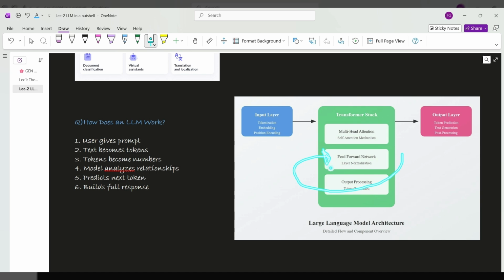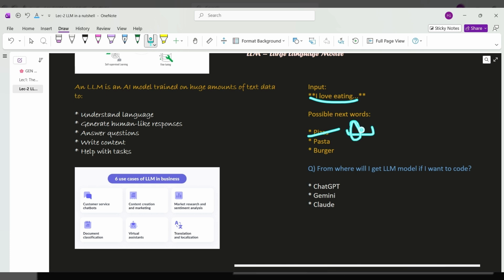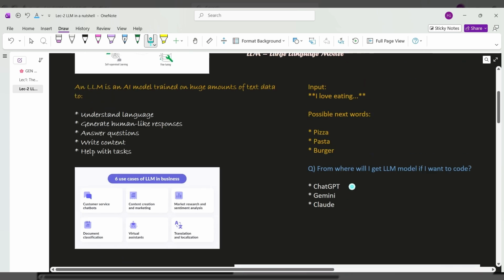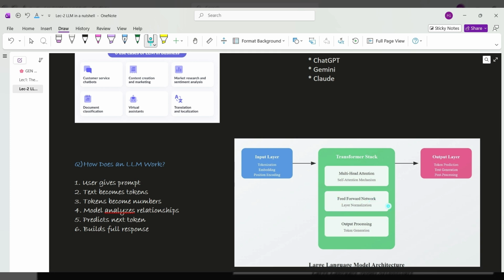So now our input will be I love eating pizza. It will try to predict the next token, what should come after pizza. Suppose it says it. Then the whole thing is fed again: I love eating pizza it. Then it will predict, like, has. Then again. So this is the feed forward.